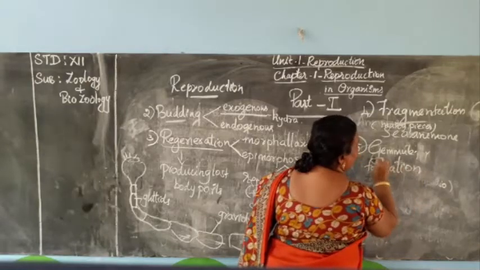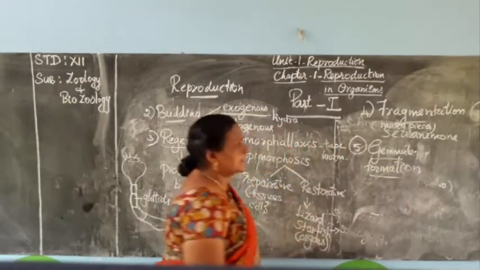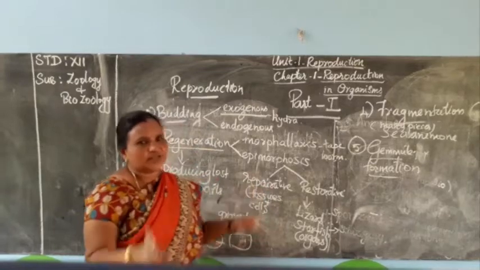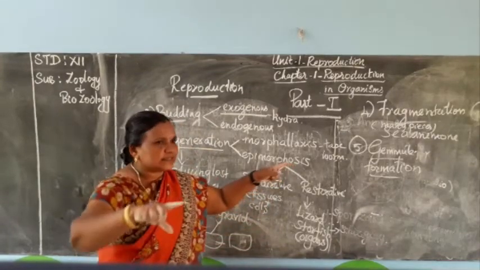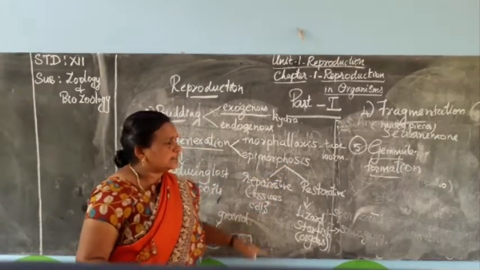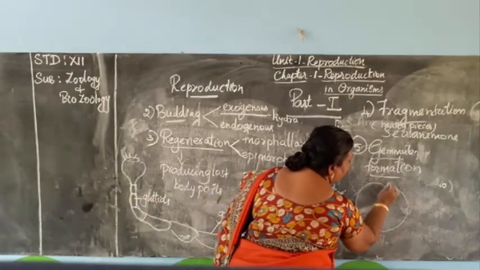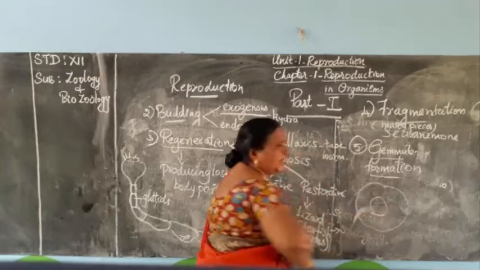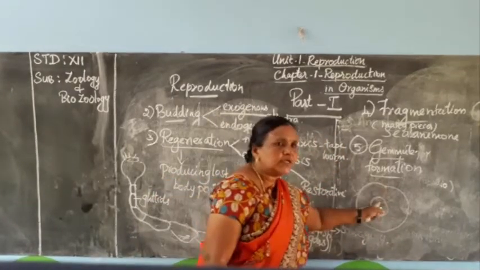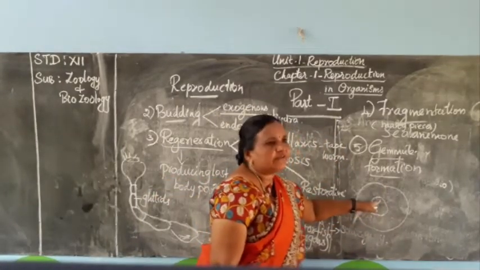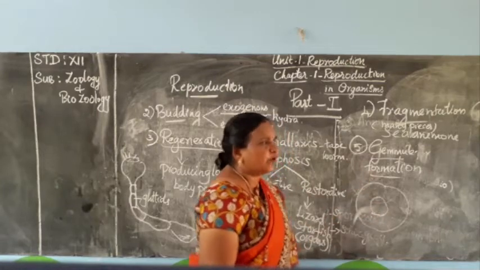Gemmule formation happens only in sponges. In unfavorable conditions, the sponge forms a ball-like structure and two layers may be present on the body of the sponge. On the interior side we can see a special type of cells.